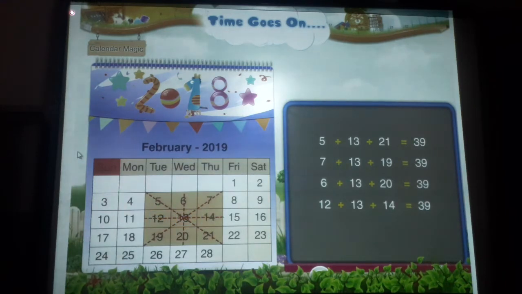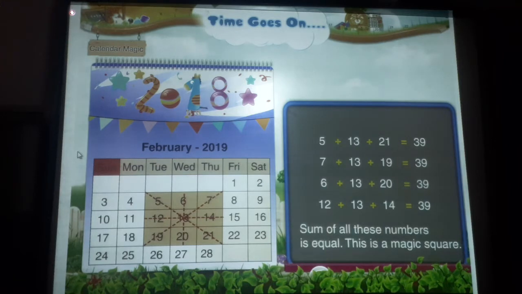As you see, the sum of all these numbers is equal. This is a magic square.